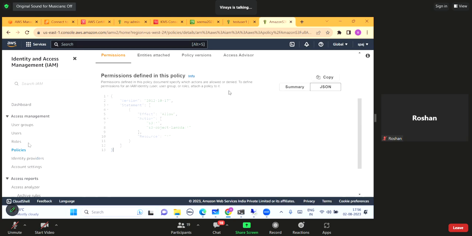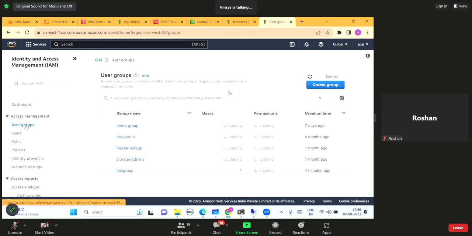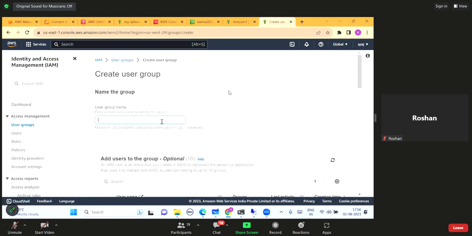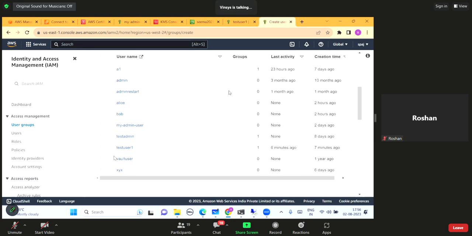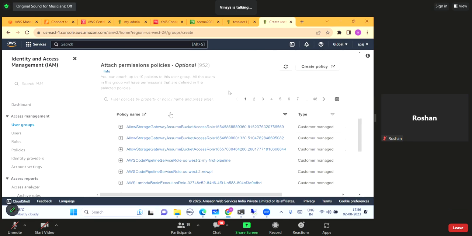Now, as I told you, the user can belong to multiple groups. Now, let me go to another group. Let me create one more group. And let us say this is group 2. And let me add that test user 1 again in this group.